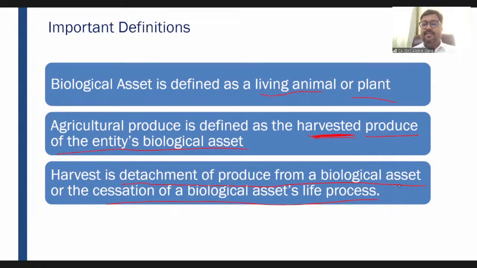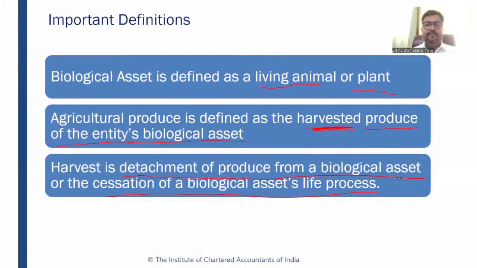Jay, I have given you the example of non-bearer plants like tomato, potato, rice, maize, wheat. As simple as that. Any plant which provides agricultural produce for less than a year, a seasonal plant. Lease related to non-bearer plant, yes, it will be covered under Ind AS 41. Yeah, is it clear? Is it clear to everyone?